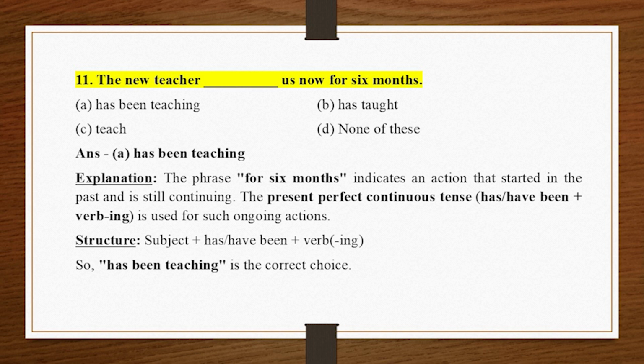Has been teaching. Explanation. The phrase "for 6 months" indicates an action that started in the past and is still continuing. The present perfect continuous tense, has/have been plus verb-ing, is used for such ongoing actions. Structure: subject plus has/have been plus verb-ing. So, "has been teaching" is the correct choice.